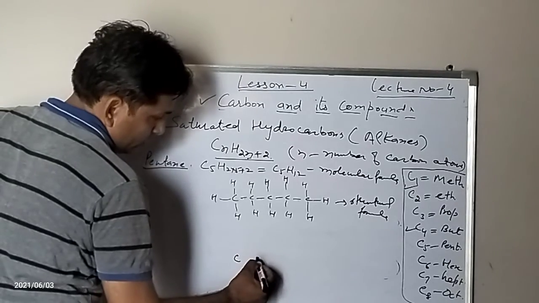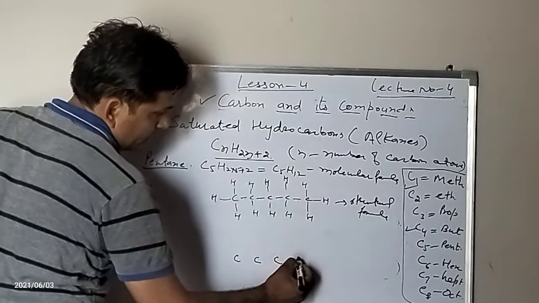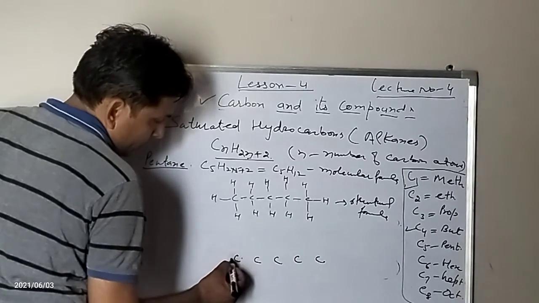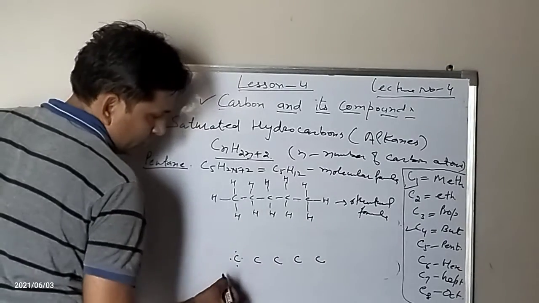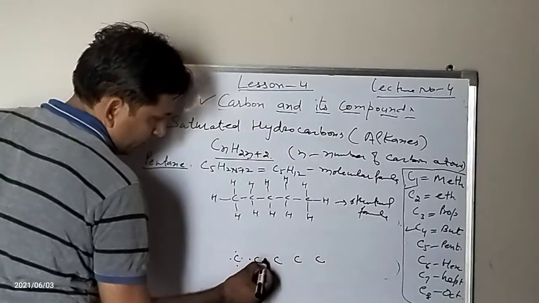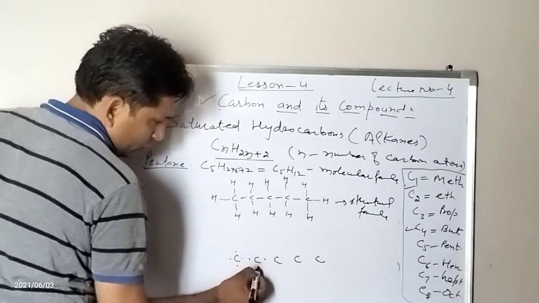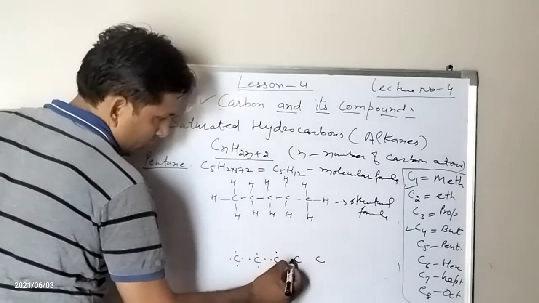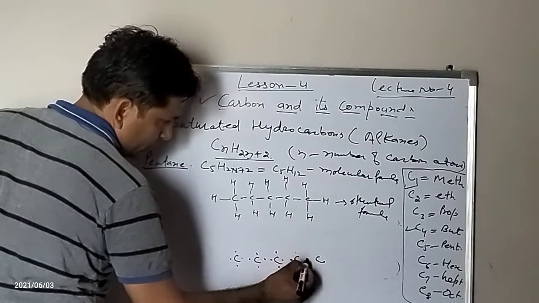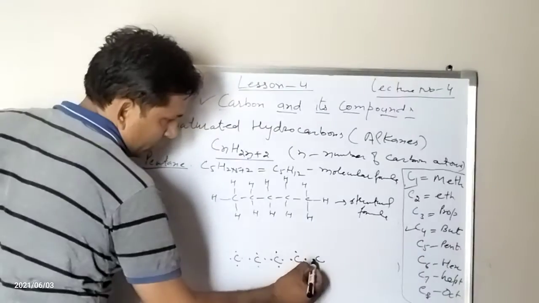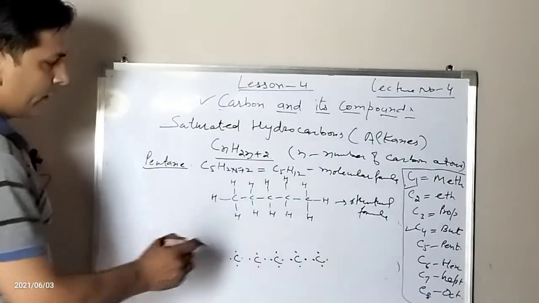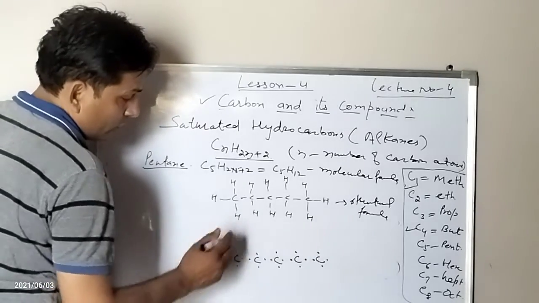1 carbon, 2, 3, 4, 5. Now represent the 4 electrons of each carbon with dots: 1, 2, 3, 4. Again here 1, 2, 3, 4, and the same for each carbon.